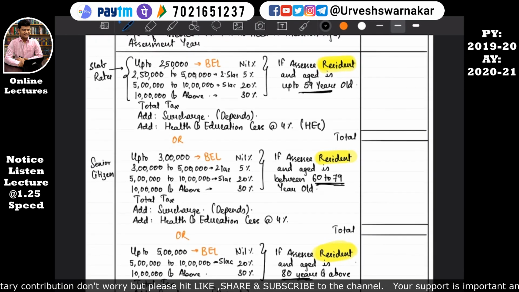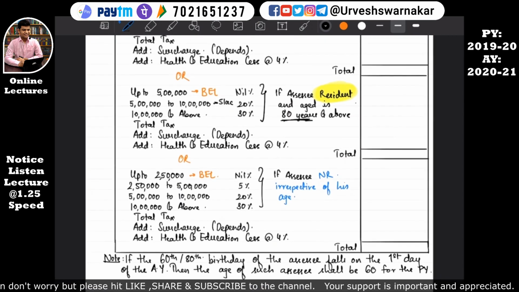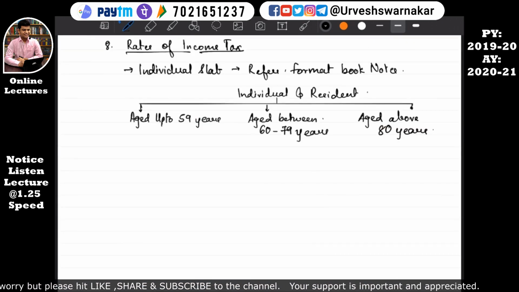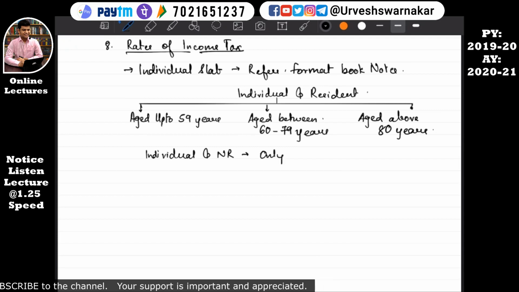So what if the assessee is non-resident? So this is type 4. Wait, now I have written here individual and resident. What if individual and non-resident? There only one type is there.